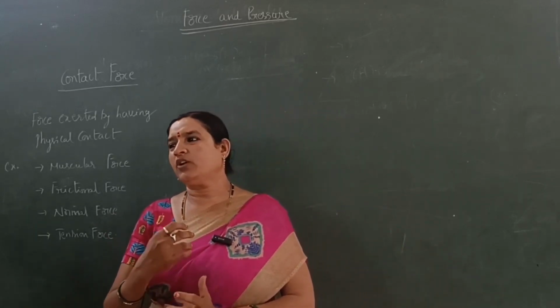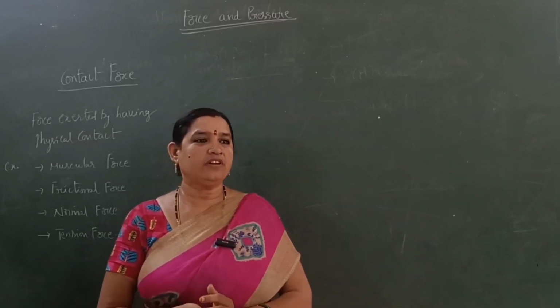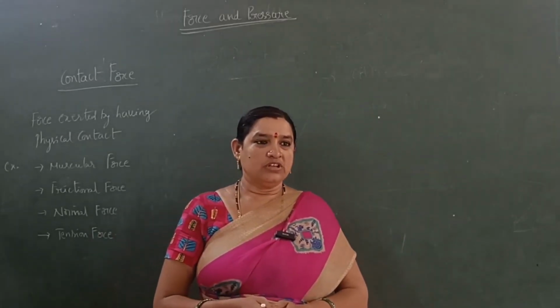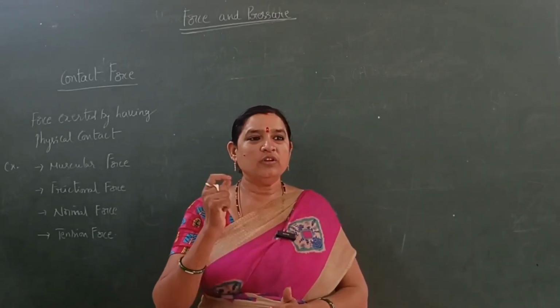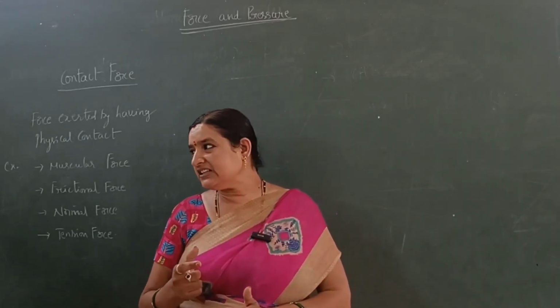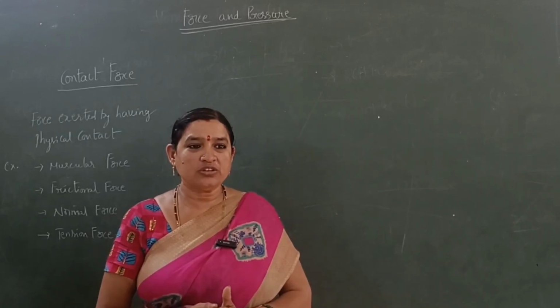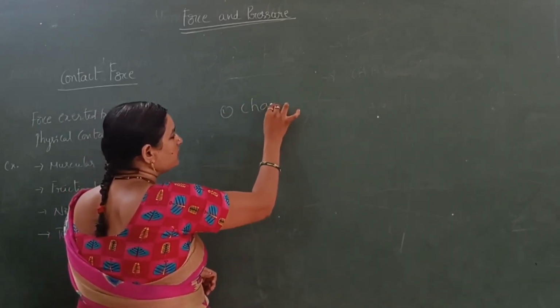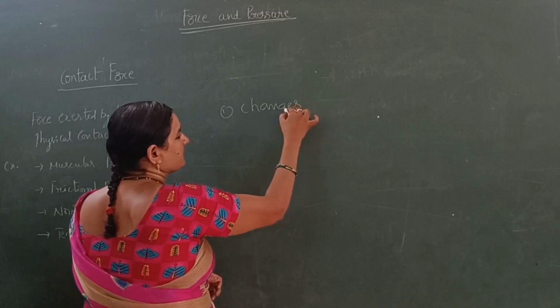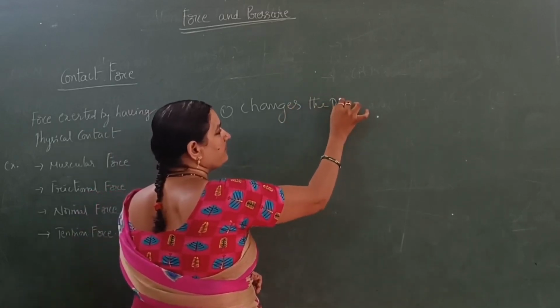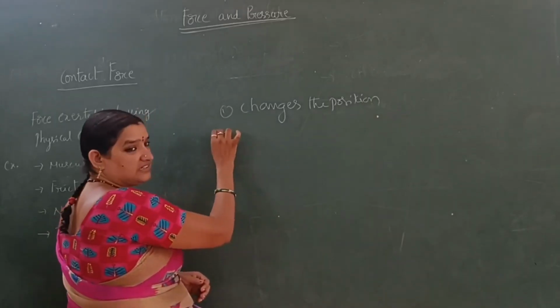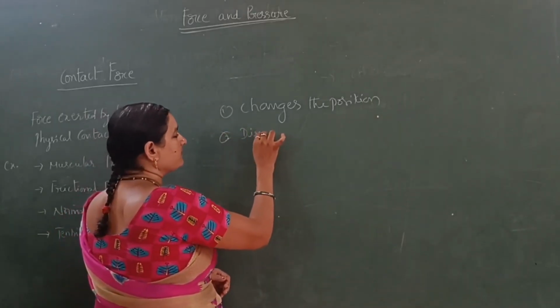What is the effect of force? We will observe the effect of force in our day-to-day life. For suppose, if we want to throw a ball, we will use a force. It changes the position of the object. So the effect of force is it changes the position of an object. And also it changes the direction of the object.